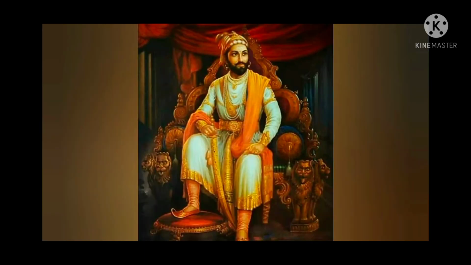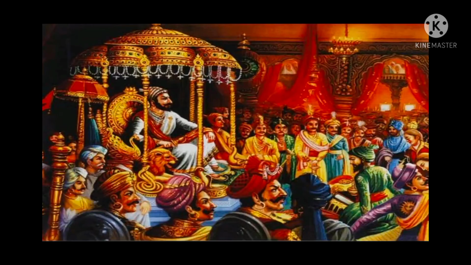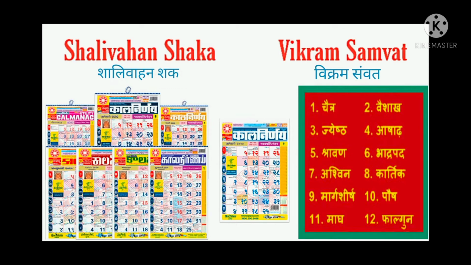We have seen that the Christian era began in memory of Jesus Christ. It is an age-old custom to start a new era to commemorate. Commemorate means remembrance. A special event, as for example, the coronation of a great king. We know that Chhatrapati Shivaji Maharaj had started a new era or Shaka known as Rajyabhishek Shaka in 1674 AD to commemorate his coronation. Shalivahan Shaka and Vikram Samvat are two eras that are used in India. So you can see the picture of Shalivahan Shaka and Vikram Samvat.